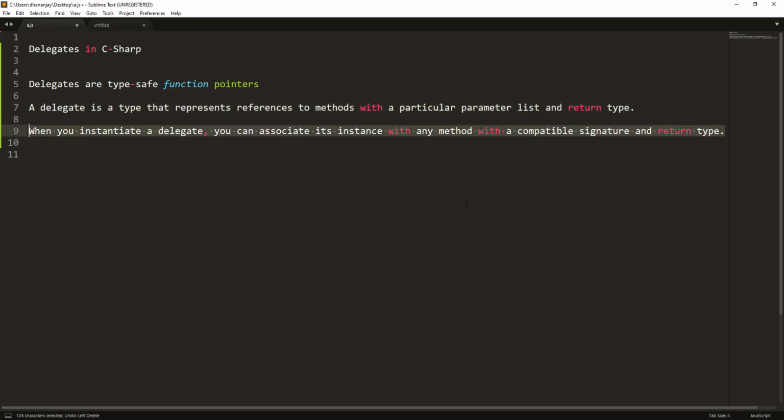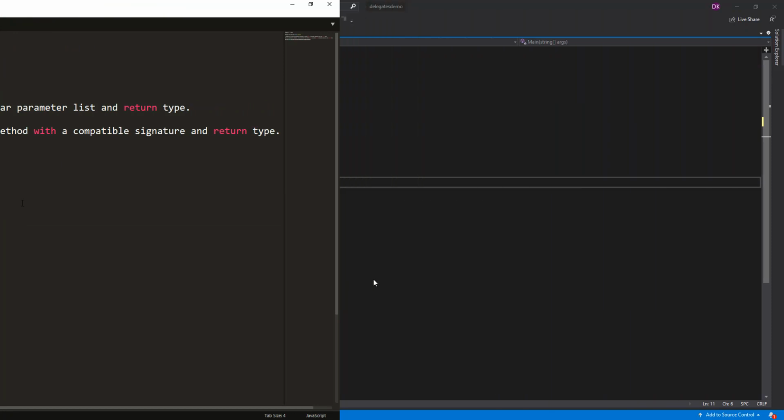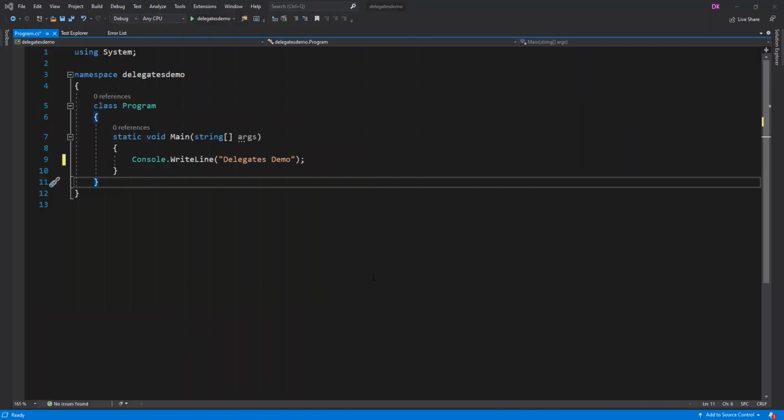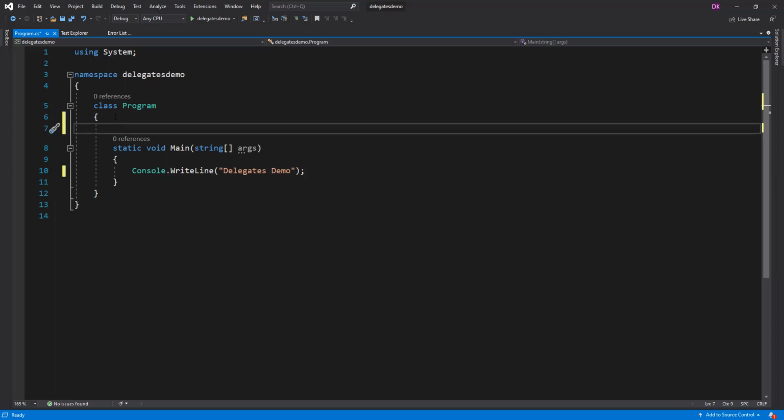When you create a delegate and then instantiate it, you can associate a function with that delegate. The only thing is that the signature of the function or method should match the delegate. Then you can call that function through the delegate instance. To start with, I have created a console application, and let us go ahead and create a delegate.